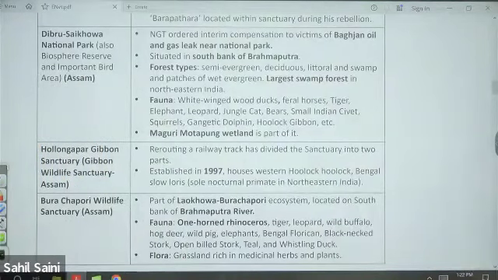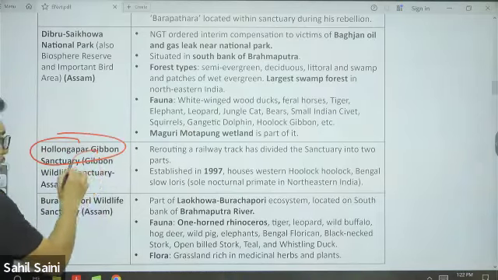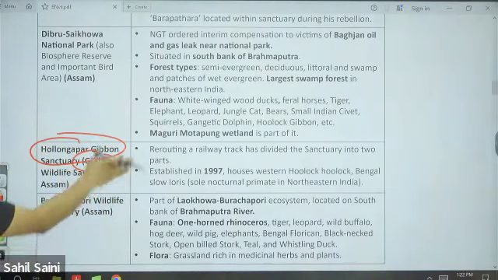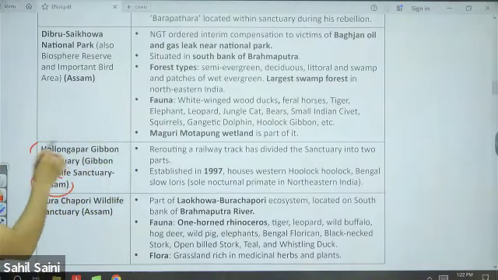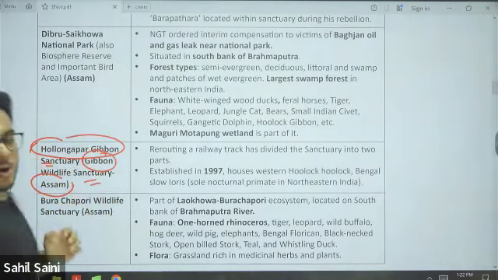Now, moving on in this particular direction. The next that we have here is Hollongapar Gibbon Sanctuary, also called Gibbon Wildlife Sanctuary. Now, where is it located? It is located in Assam.